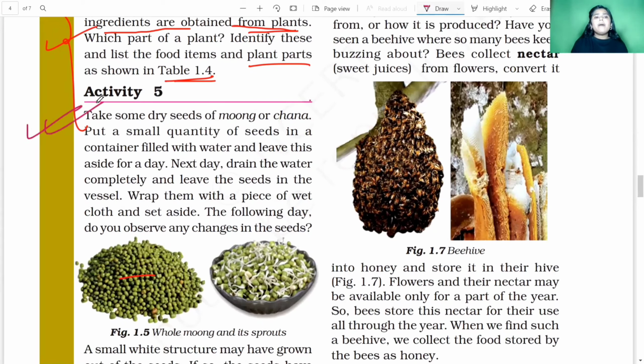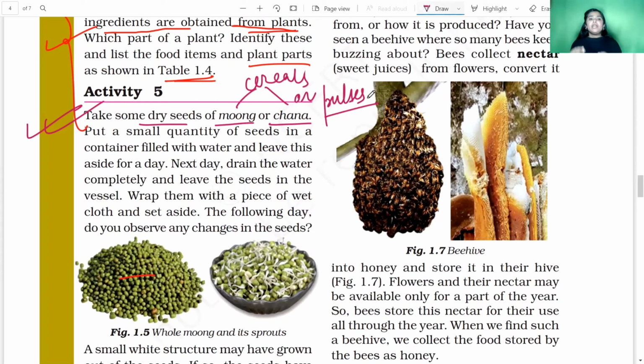In activity number 5, take some dry seeds of moong or chana. So what are moong and chana? Moong or chana are pulses. Correct, students? So you have to take some quantity of the seeds, and how will you know how the moong and the chana look? The picture is given in your book, and you can easily find it.